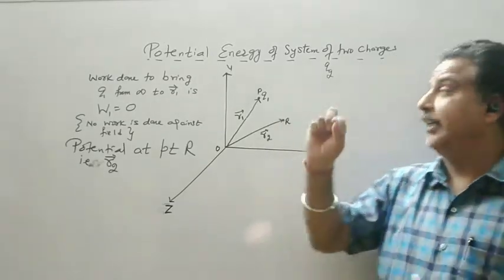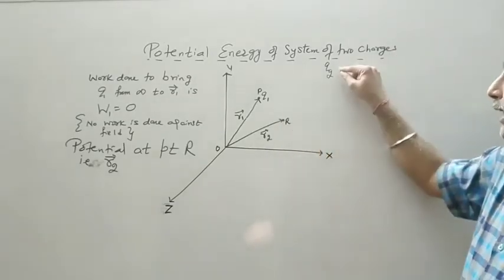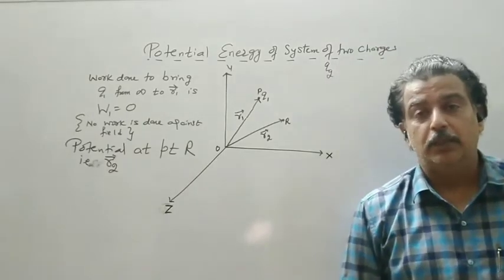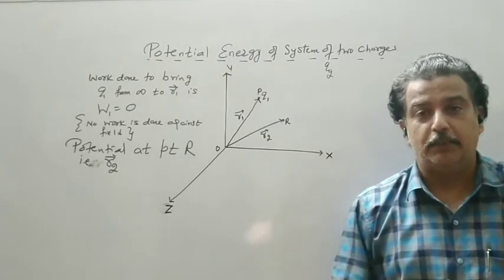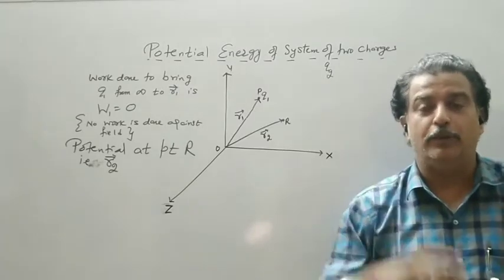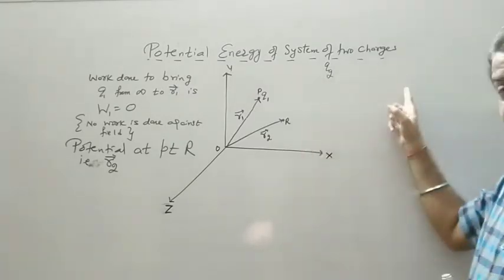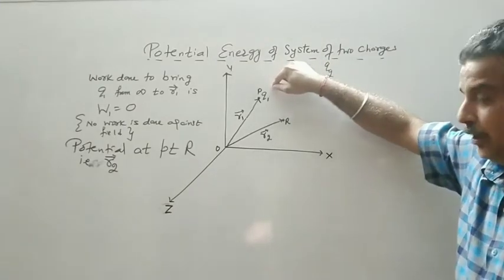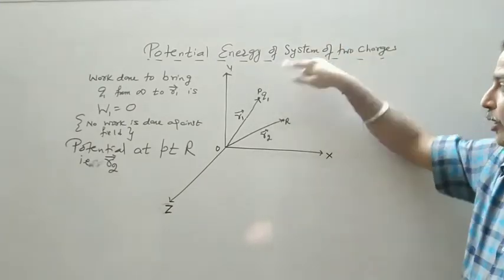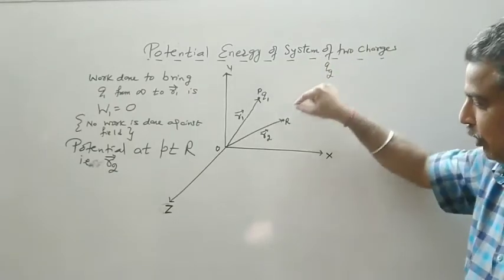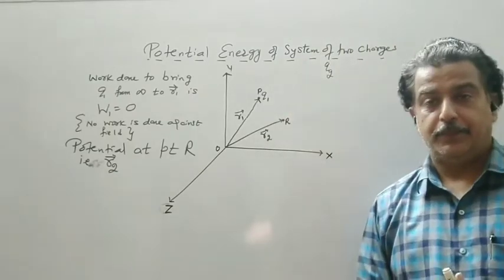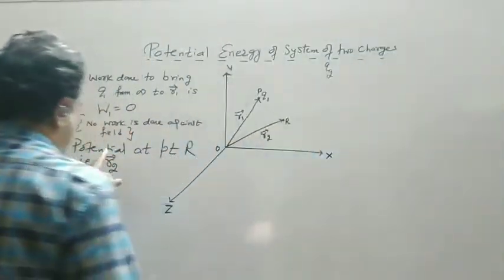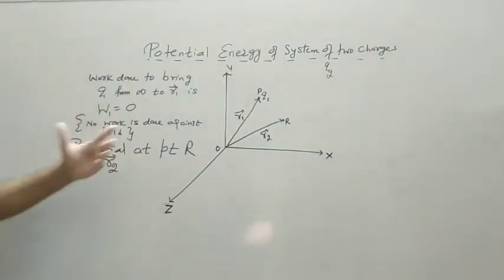But before finding the work done to keep this Q2 charge at R, I will find the potential at that point. Potential at that point means the cost of bringing 1 coulomb from outside against Q1 to keep Q2 at point R. So let us first find for 1 coulomb, which means finding the potential.